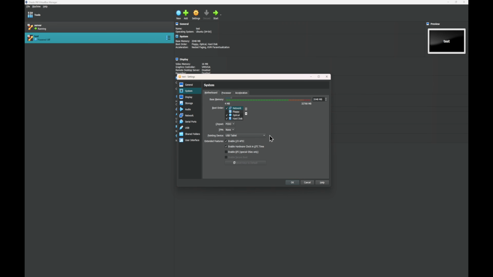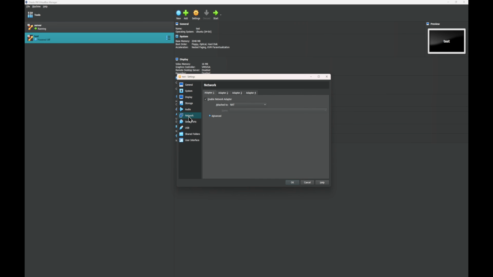So in this case, I will make the network priority on top. Second thing, in my testing, I found that if you don't have the EFI mode enabled, for some reason VirtualBox does not allow you to provision the VM shells. However, this wasn't the case in VMware Workstation or Workstation Pro. So if you're using VirtualBox, you will have to ensure that the EFI boot is enabled. And another thing you will have to do is, once it is enabled, for some reason the PXE boot is not picked up automatically, so you will have to go to the boot menu of the machine and select the network boot from there, but we will go through that in a minute.